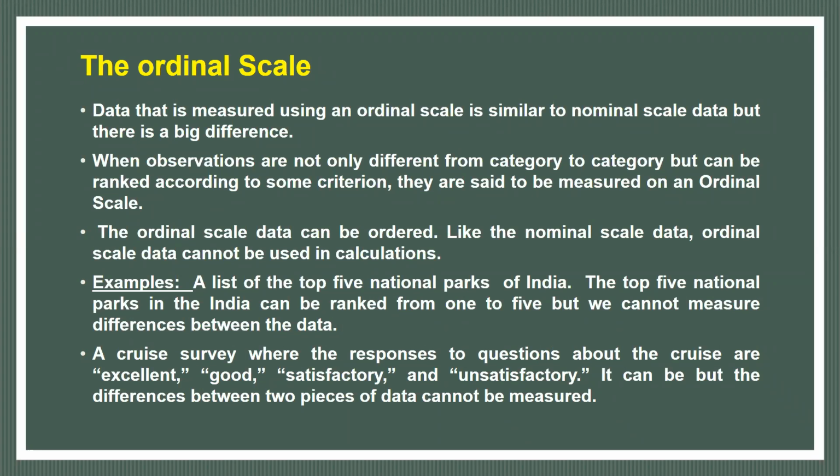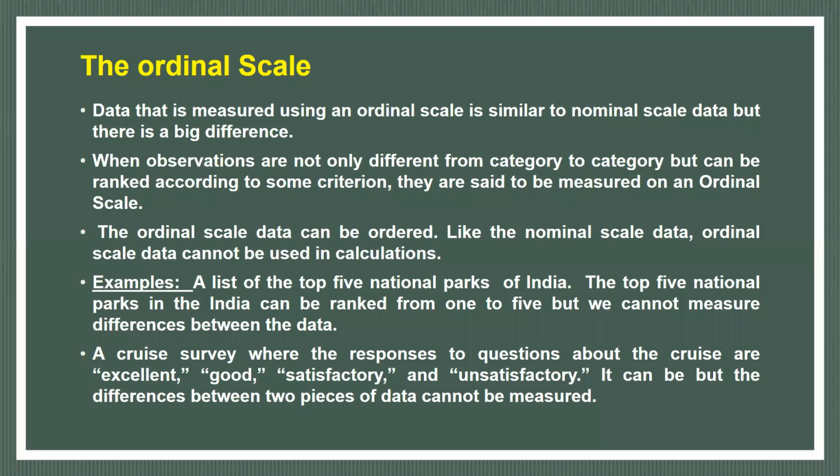It gives a sense of inferiority, superiority, better, inferior. We can rank on the basis of certain criteria, which gives sense to the data. So data measured using the ordinal scale is similar to nominal scale data, but there is a big difference.